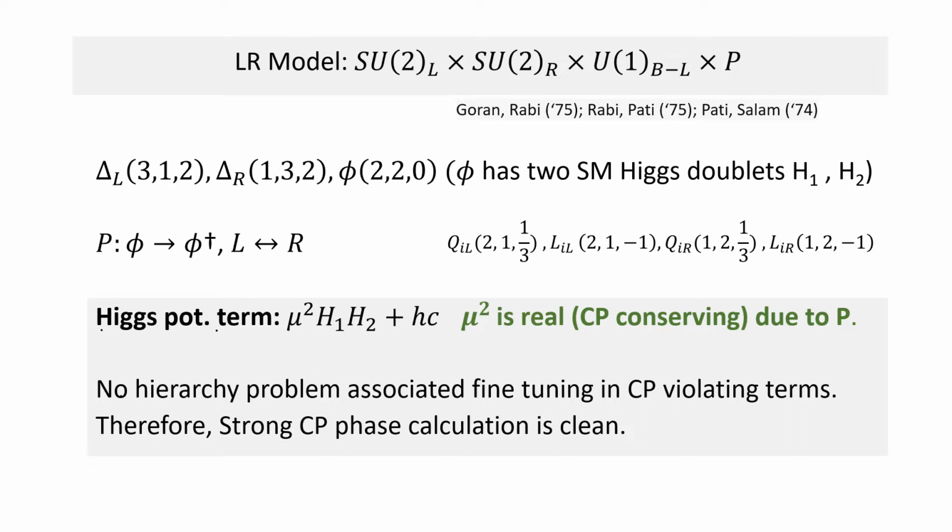Now, if you have two Higgs doublets, you can expect a CP violating term of this form, H1, H2. But what's interesting is that parity makes this term real, because it just takes this term to its Hermitian conjugate. So mu squared has to be real. Now, this is an important thing to note, because this means that there are no quadratic divergences which are CP violating. So the hierarchy problem and the strong CP problem basically separate out. The fine tuning in the imaginary part is your strong CP problem, and the hierarchy problem doesn't contribute to it. That's what makes the calculations possible.